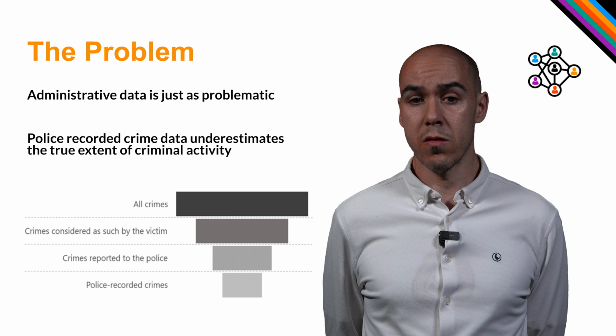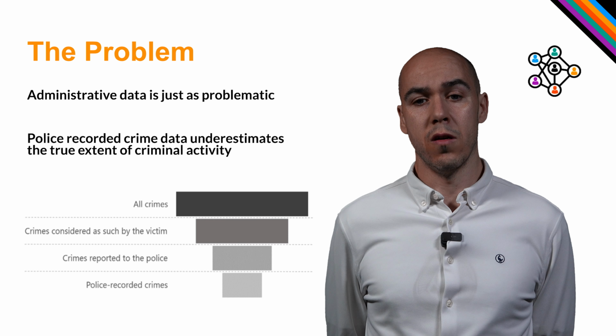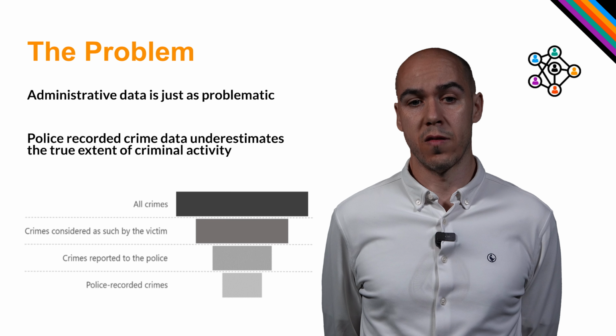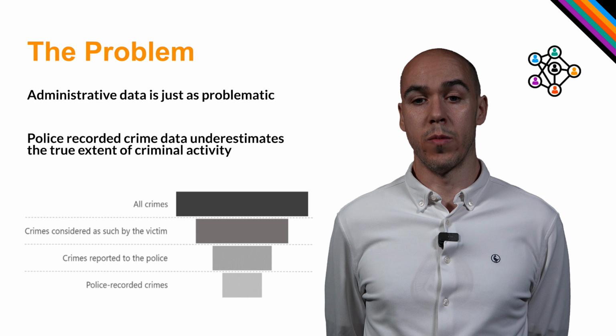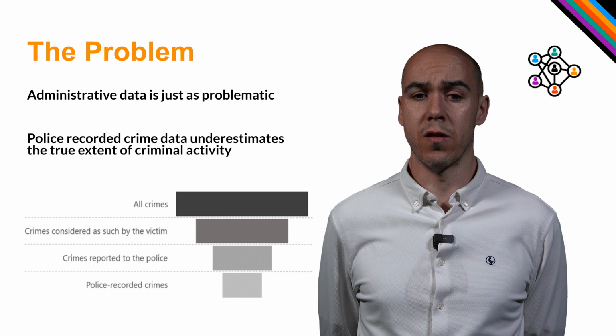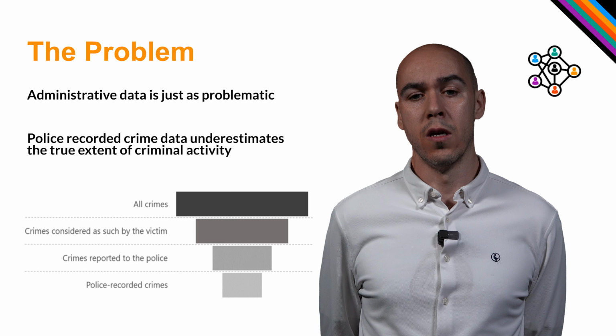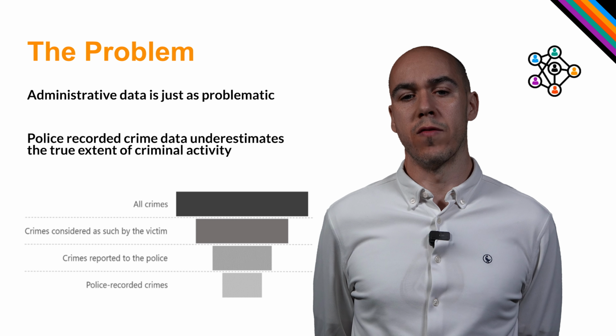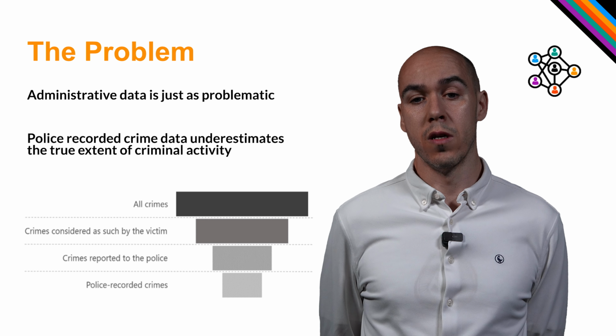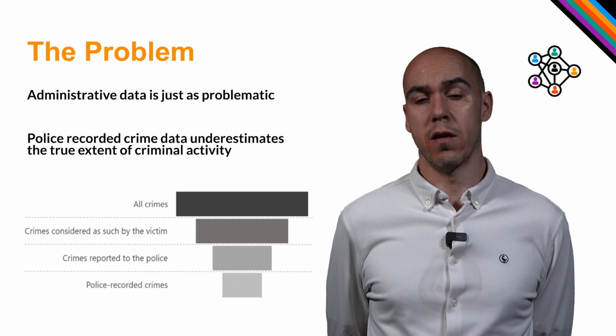However, measurement error is not solely confined to survey data. Often, administrative data is just as problematic. For example, we commonly rely on police statistics to measure criminal activity in small spatial areas like streets or neighborhoods, where no other data is available. However, because not everyone who is a victim of crime reports this to the police, statistics are strongly biased.